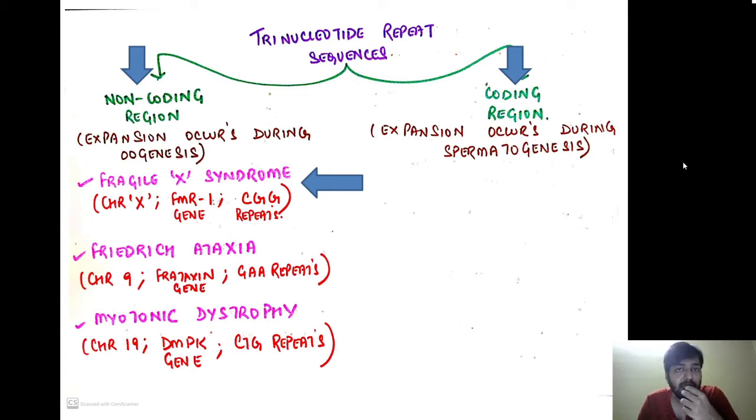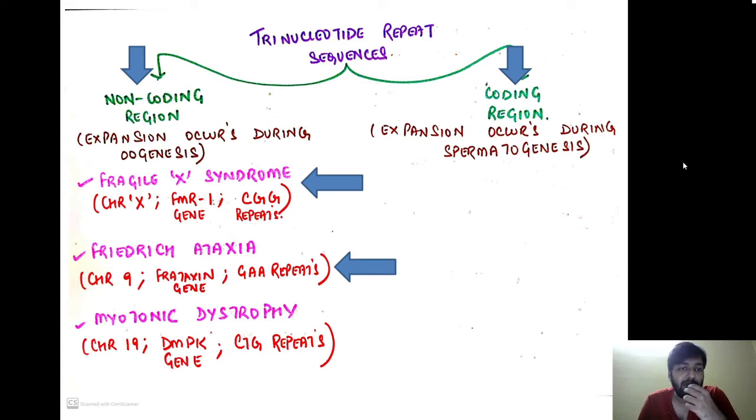Here we have Fragile X syndrome. It involves the chromosome X. The FMR1 gene is involved, and the repeated DNA bases are CGG, cytosine, guanine, guanine, with multiple CGG repeats. This is Fragile X syndrome, the prototypical and most important disorder we are going to read about under trinucleotide repeat mutation.